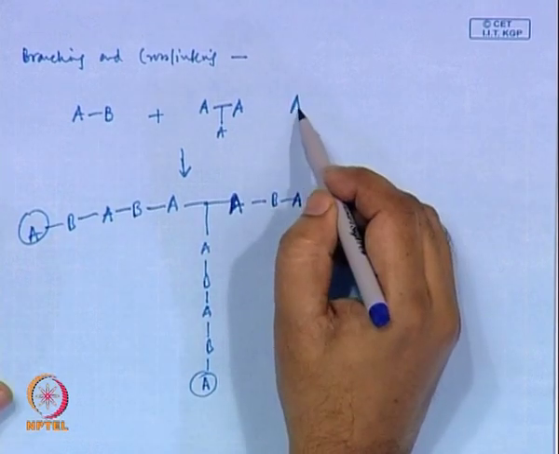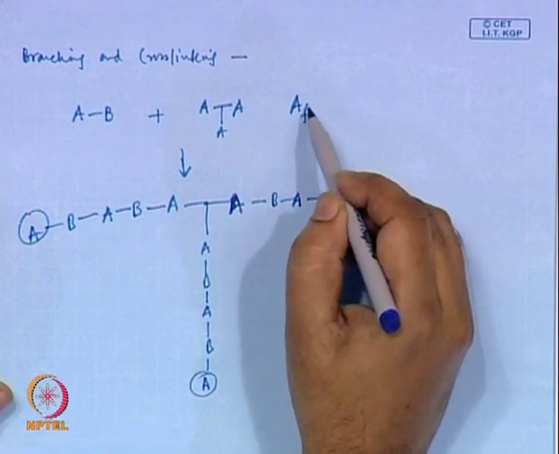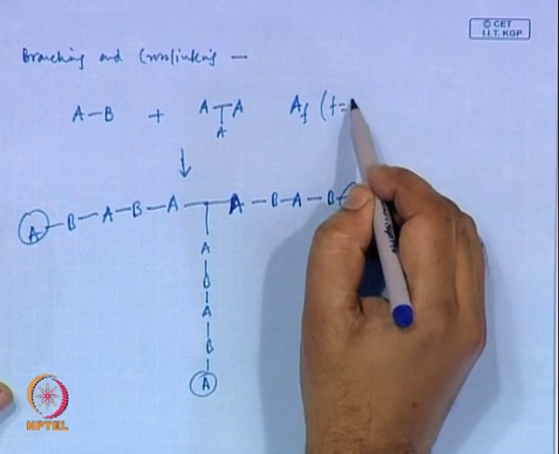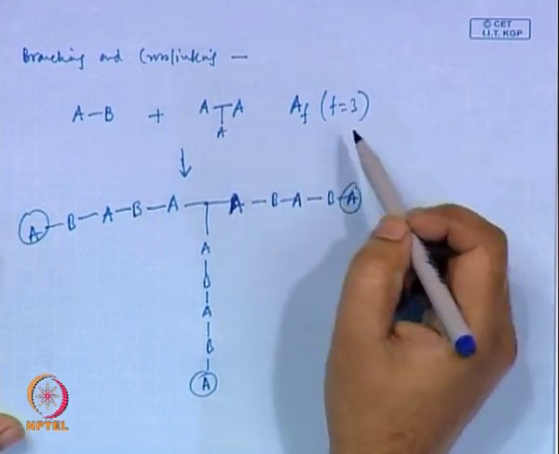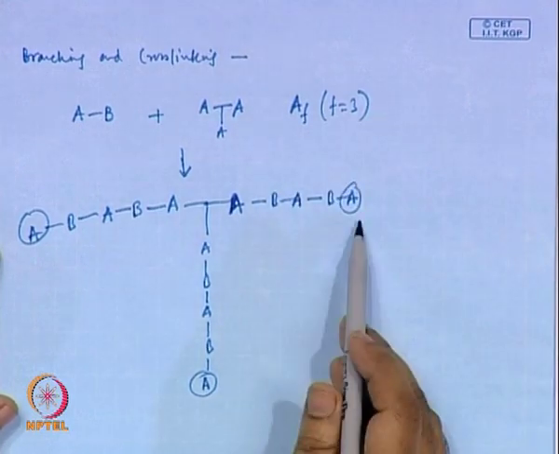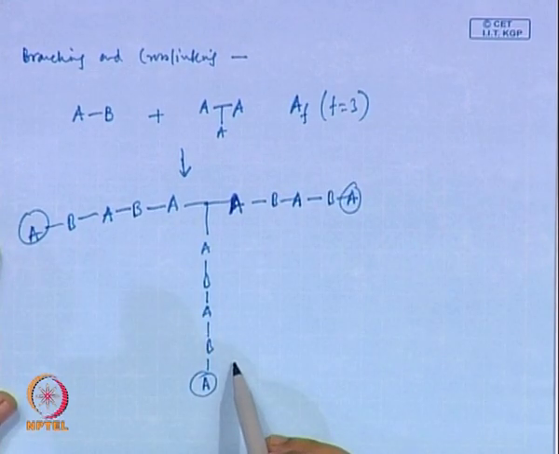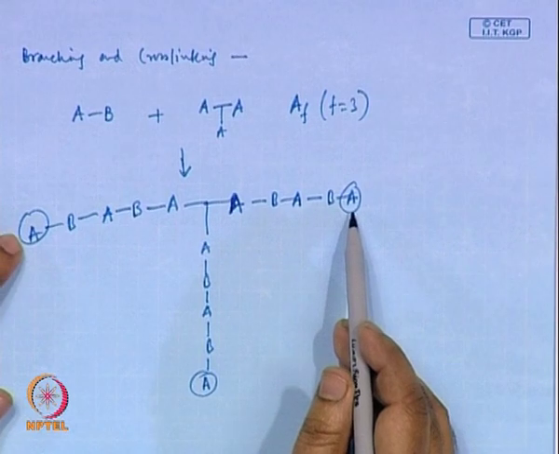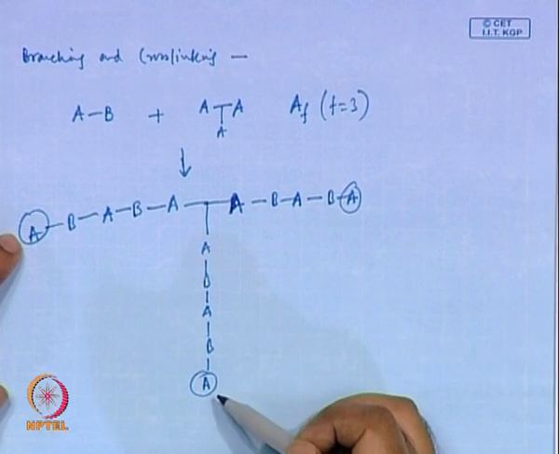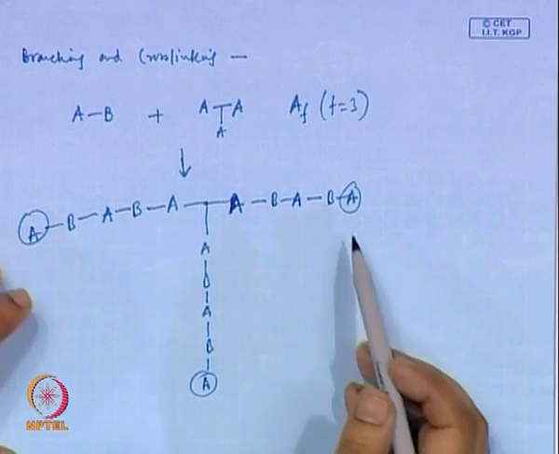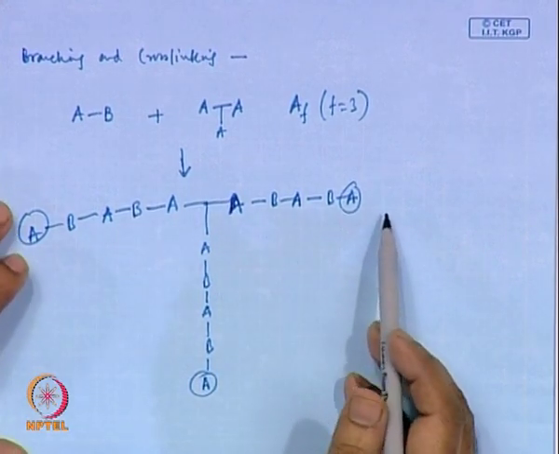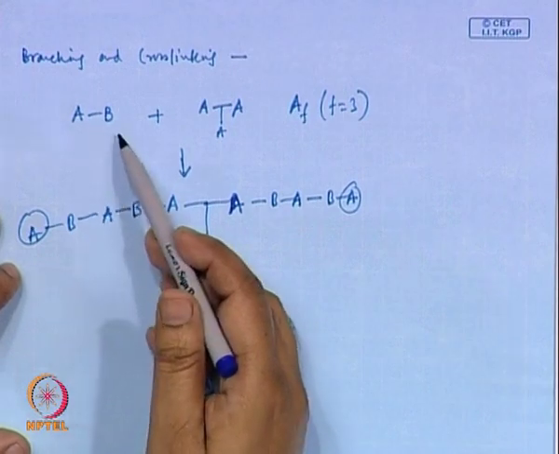Now, we are writing this as A f, where f is 3 here. So, f is the number of functional groups present in this molecule. You can understand that in this case the ends will always have a functional group A, which cannot react with each other; the growing chain only reacts with the monomer.